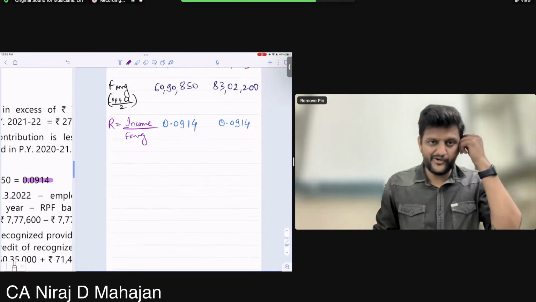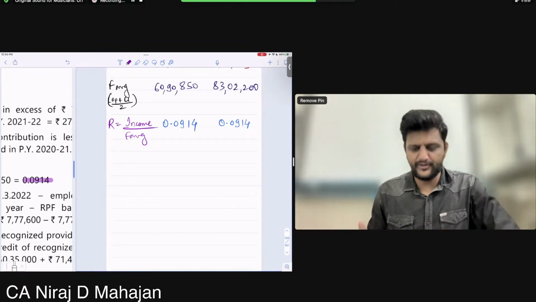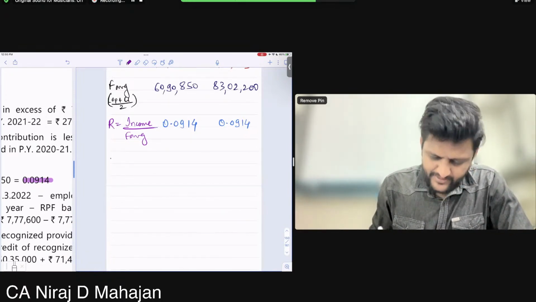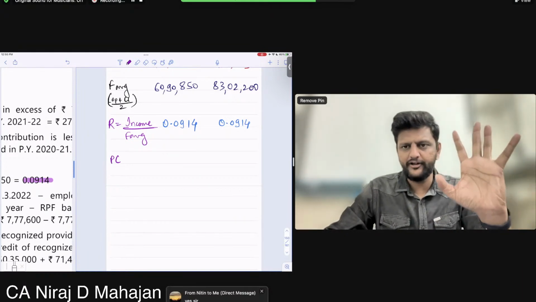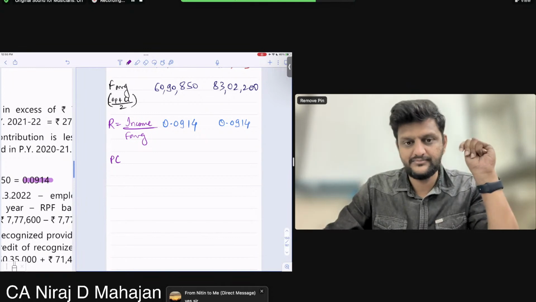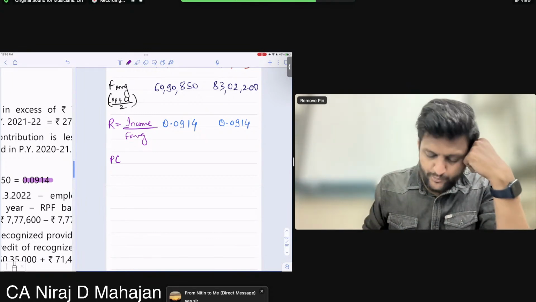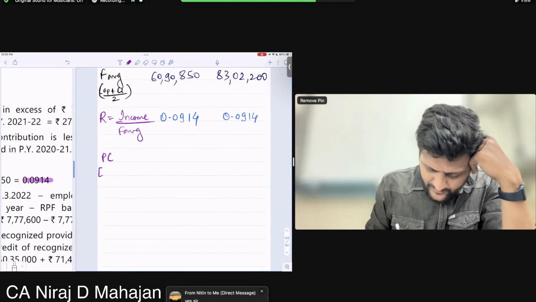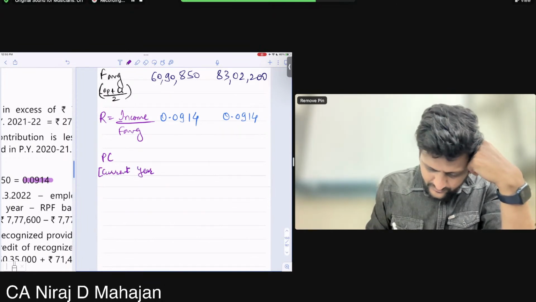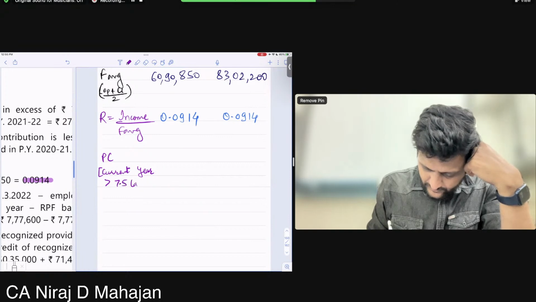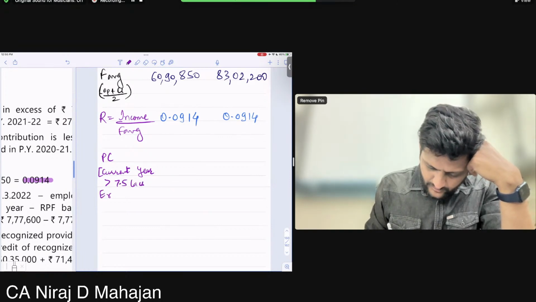I'm doing calculation actually. We are doing the calculation only now in one single go. PC meaning current year more than 7.5 lakhs. Yes, if you want, you can write down the meaning. I don't mind. Employer contribution.